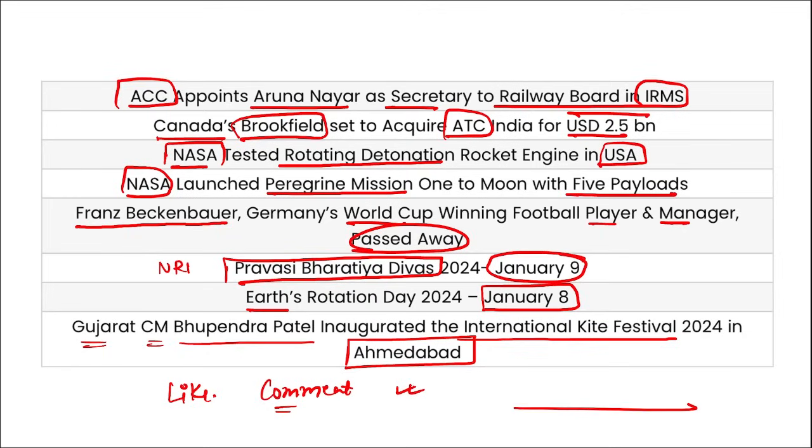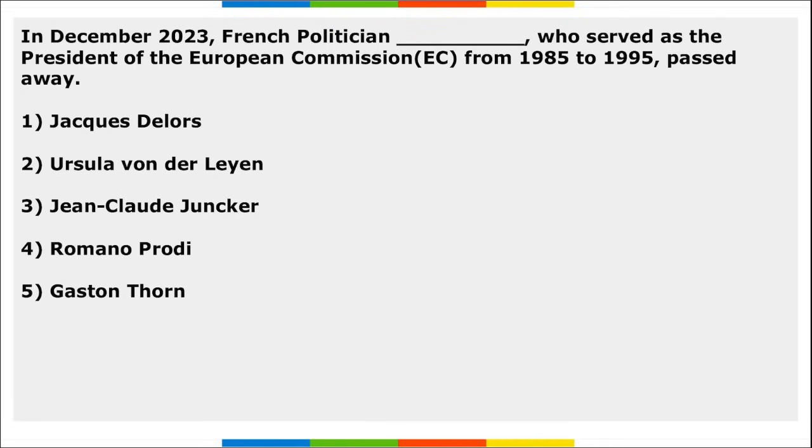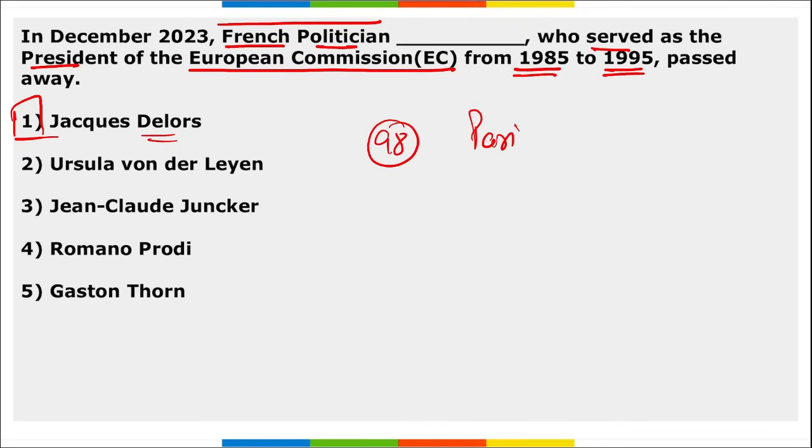Also friends, now let's move to some revision current affairs. They will be very beneficial for your learning. Next, a French politician who served as the president of the European Commission from 1985 to 1995 recently passed away. So who is that French politician? Jacques Delors, right? He served as the president of the European Commission from 1985 to 1995, and he has recently passed away at the age of 98 in Paris, France. Correct?